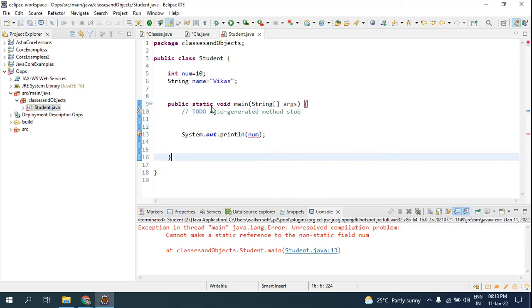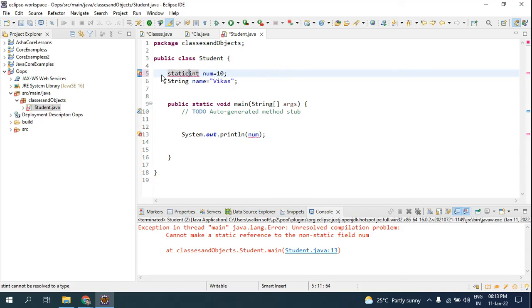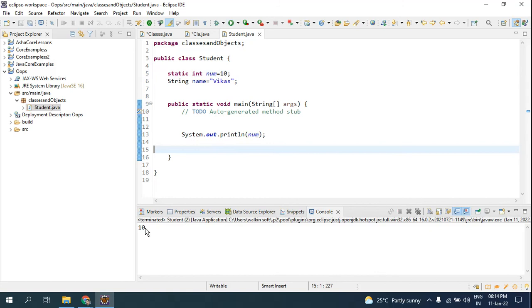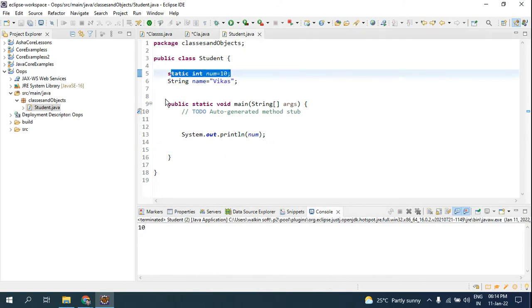You have attributes in the class, but you cannot execute them. So to execute those which belong to the class, you have to make it static. You have to use the static keyword. Look here, once I use static here, now if I run my program, you are able to see the value 10. Even though it is not inside the main method, you are able to fetch the value, because what the static keyword does here is that it tells the main method this belongs to the class. It tells the main method it belongs to the class, now execute it.